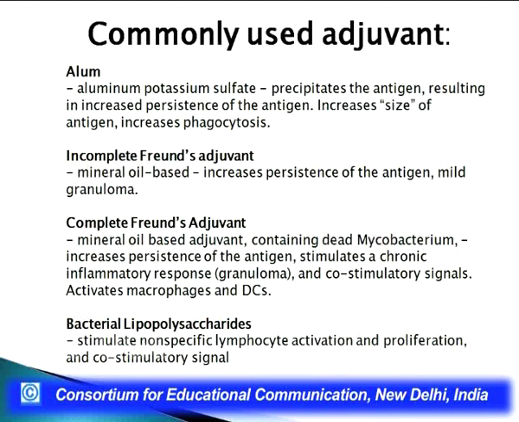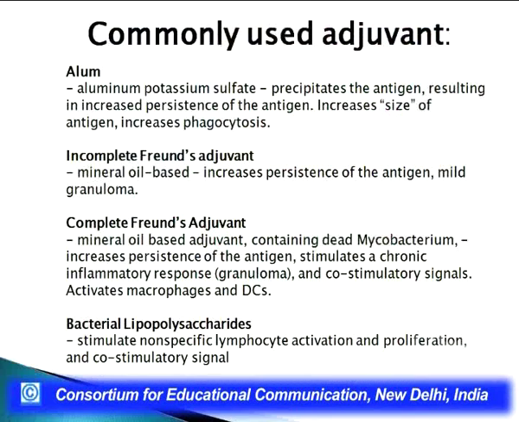Adjuvant is causing the antigen or immunogen to stay for a longer time in the body. This alum, which is aluminium potassium sulfate, precipitates the antigen, resulting in its increased persistence in the body. It increases the size of the antigen, hence increases the rate of phagocytosis of this antigen. Now, alum leads to a longer retention of an antigen in the body.